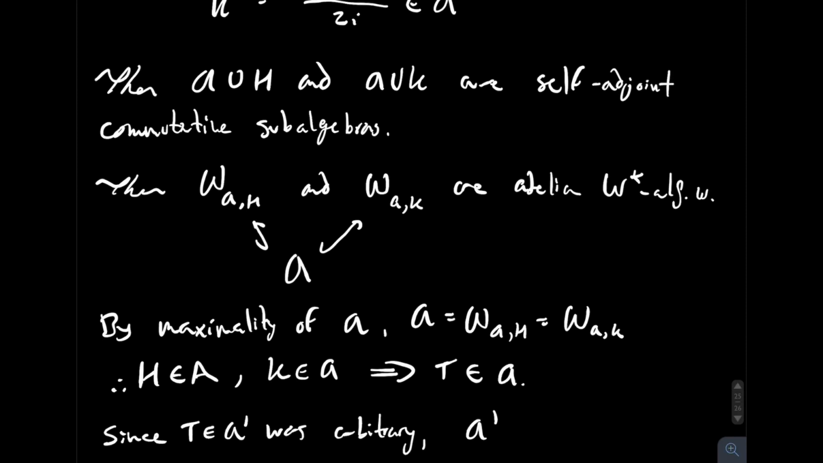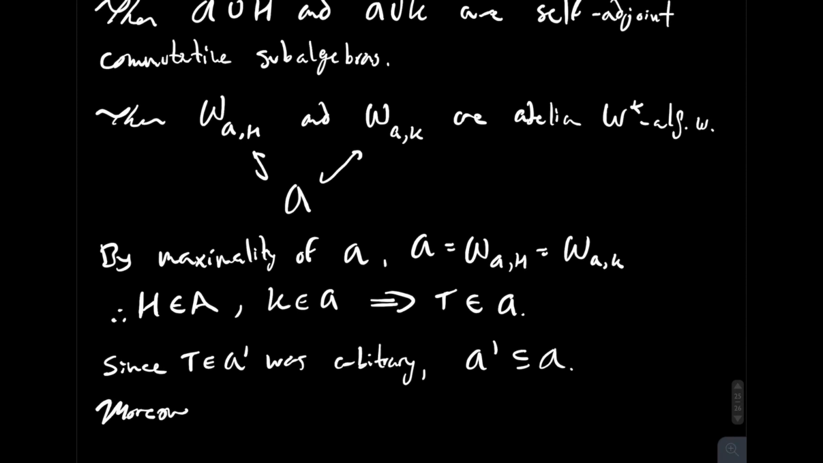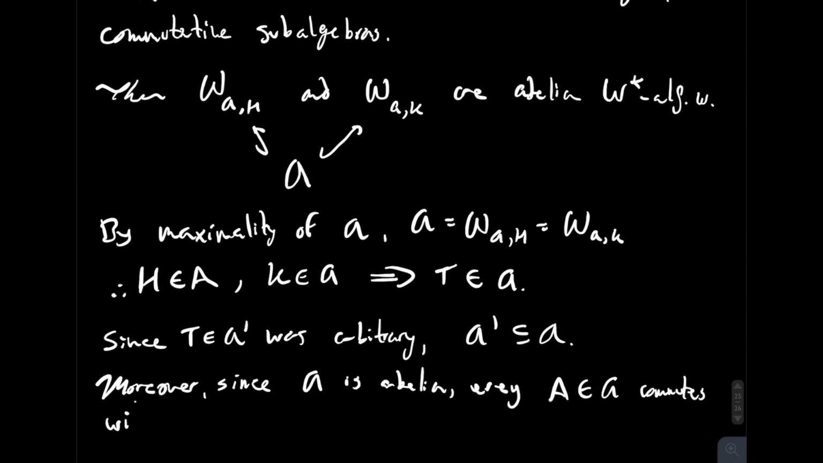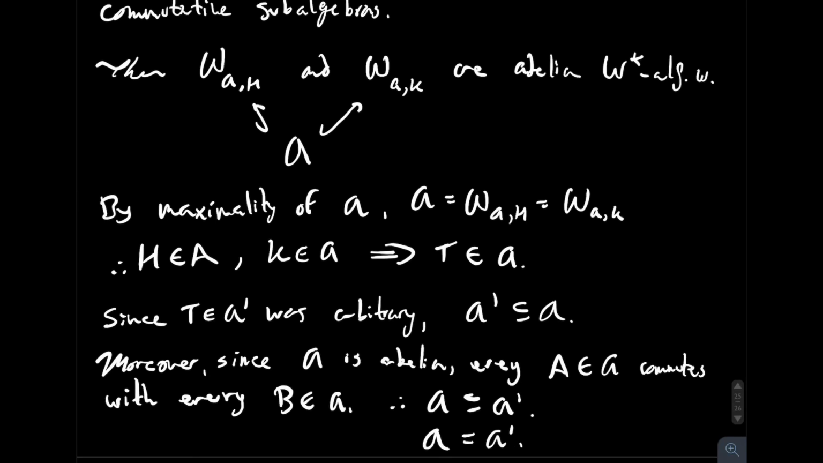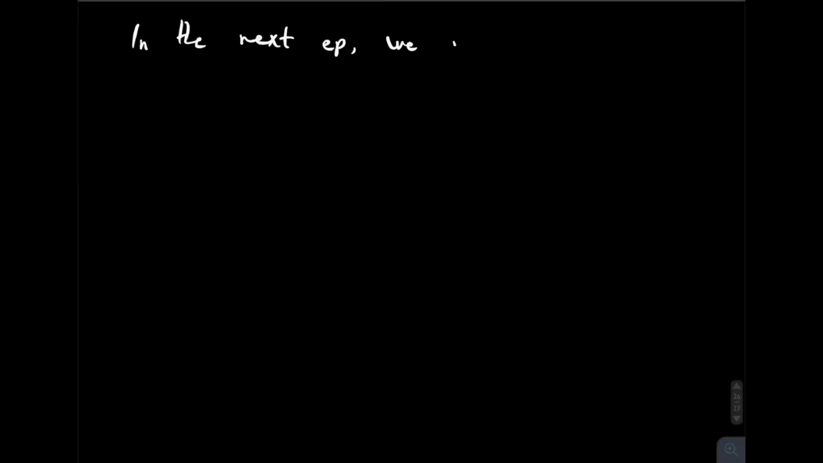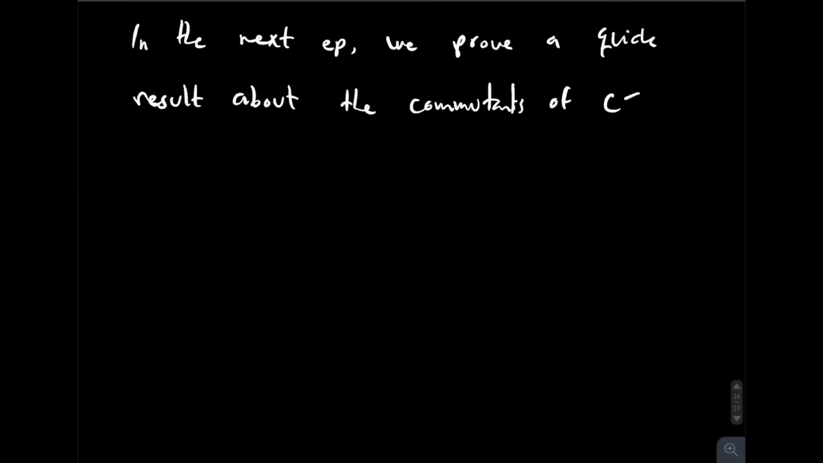Now, since T is an arbitrary operator in the commutant, we have that the commutant is a subset of A. Moreover, since A is abelian, then every operator in A commutes with every other operator in A. Therefore, A is a subset of its commutant. And that concludes the proof. So in the next episode, we'll be proving a quick result about the commutant for C-star algebras of operators on a Hilbert space.